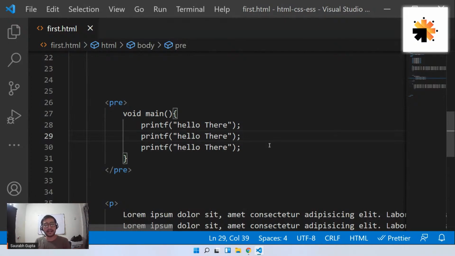Meta is a tag which is basically used to hold extra information related to your web page. Like sometimes it's keyword information or character encoding information or content information. So meta is a tag which is used to hold extra information related to your web page. That is also called metadata. So that's why I use the meta tag for it.